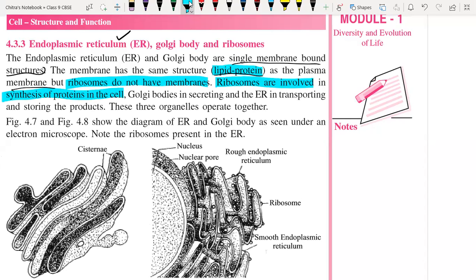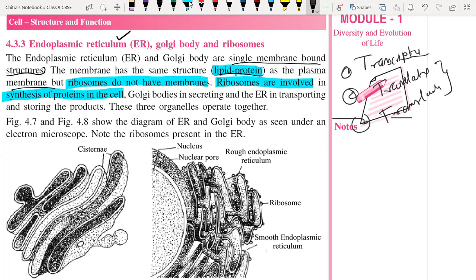During protein synthesis, three main steps are involved. One is called transcription. Second one is translation. And third one is translocation. In translation and translocation, ribosomes are being used.